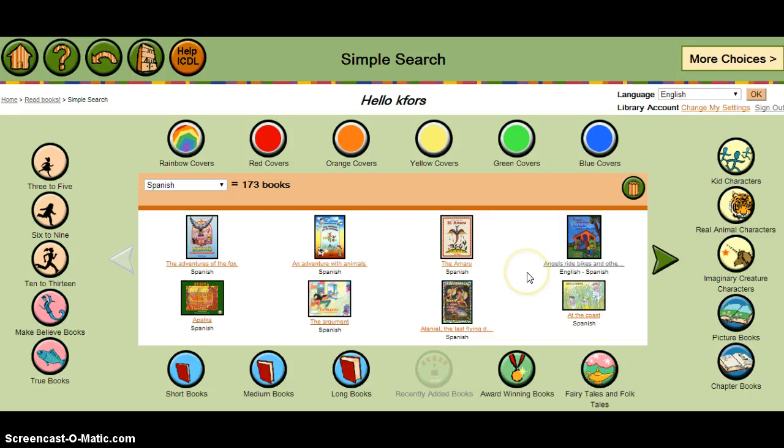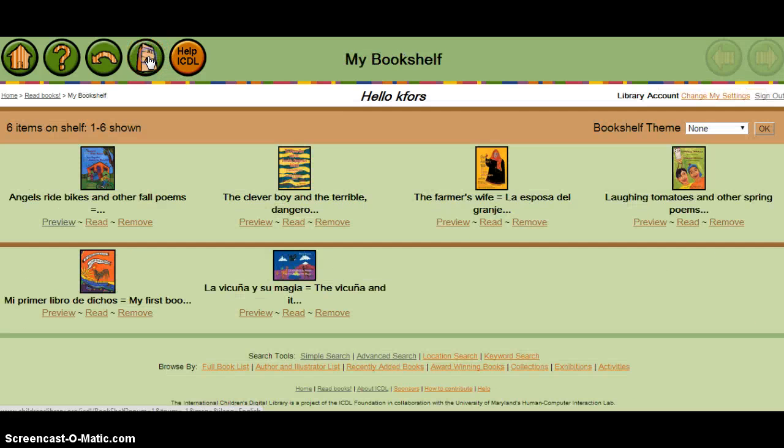So I have put some books into my bookshelf, which is right up here. And if I click on that, then I can go to any of the books I've already saved on my bookshelf. And these are all books that I've found that are available bilingual, Spanish and English.